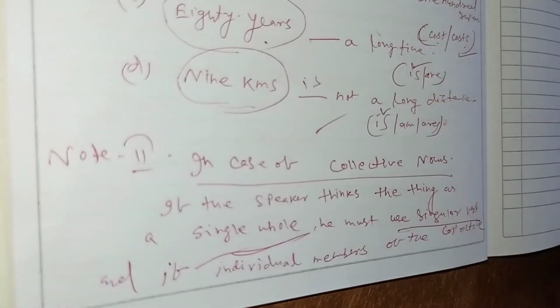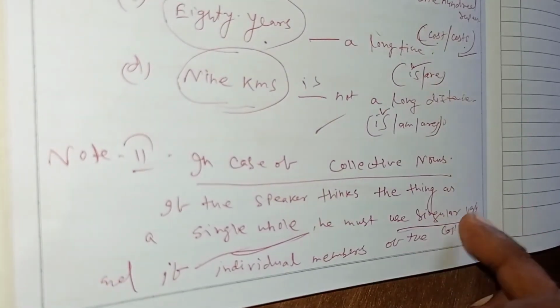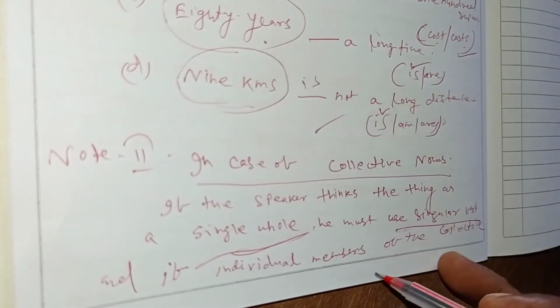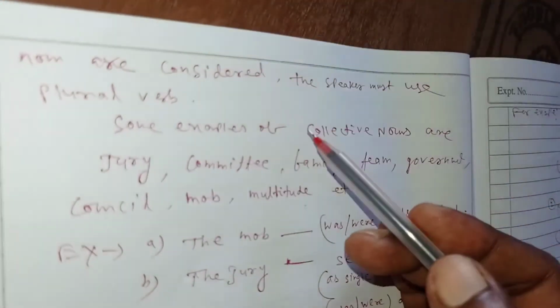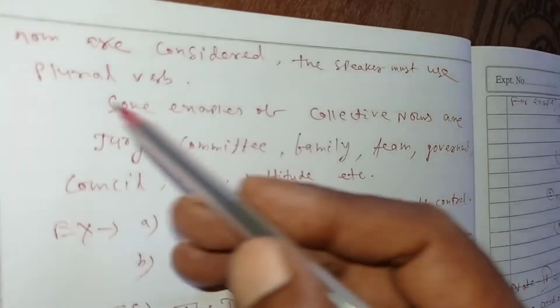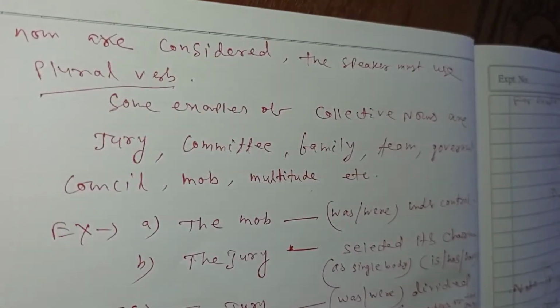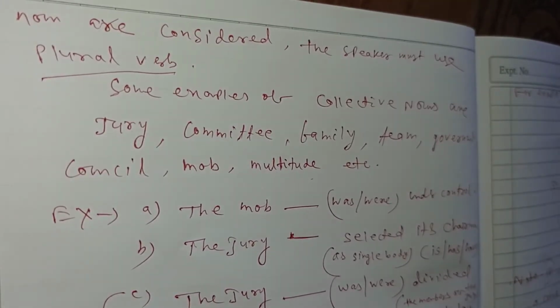It is very important to remember. It depends upon the speaker actually, what the speaker thinks. And if the individual members of the collective noun are considered, the speaker must use a plural verb. It is very important to remember. It depends on the speaker, whether the speaker is thinking of a single body or all the individual members.